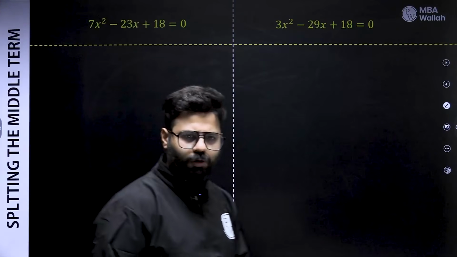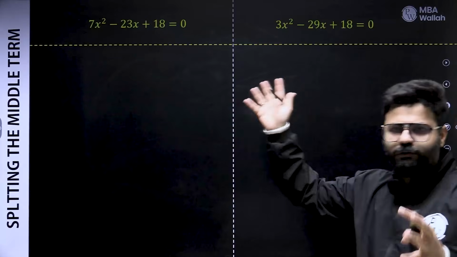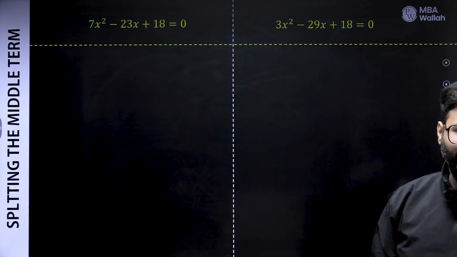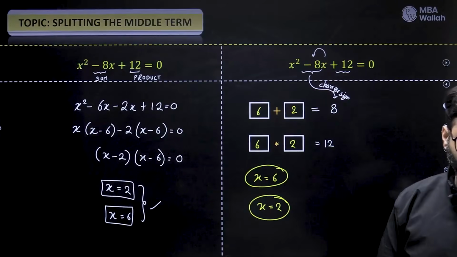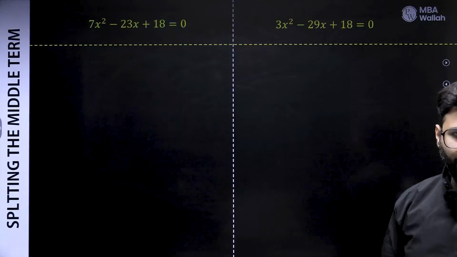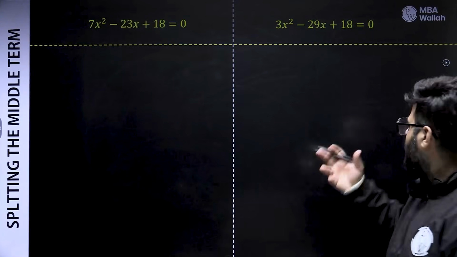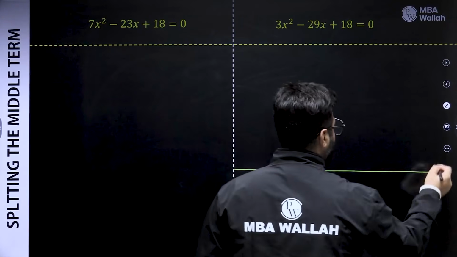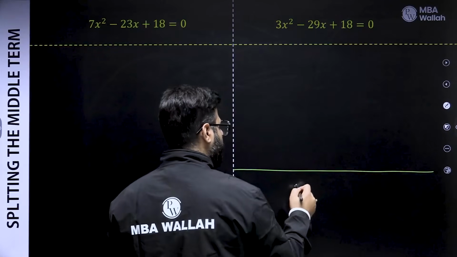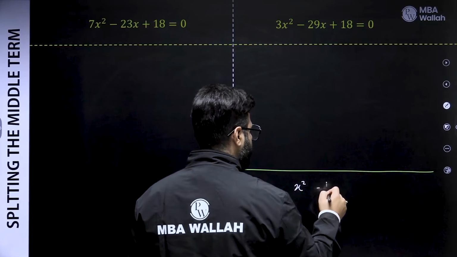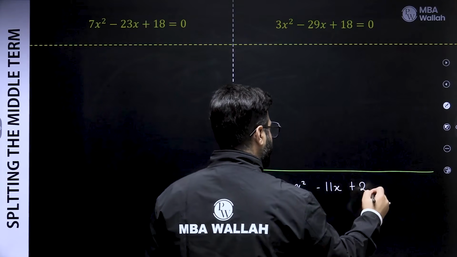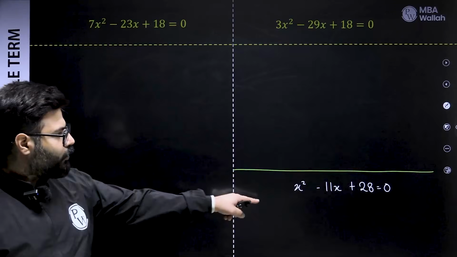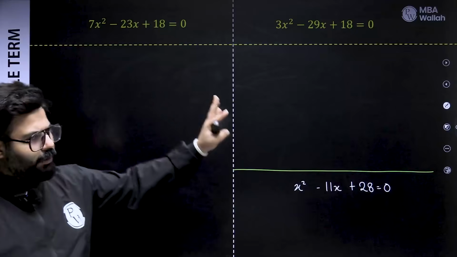Here are two equations, try it on your own. The only thing I've changed is I have added certain coefficients behind x square. Here there was no coefficient behind x square. Now once I add a coefficient behind x square, something changes. We'll try to see that, right? But before going ahead, I would want you to solve this one first, so that we can actually observe what happens. I'm giving you an equation, x square minus 11x plus 28 equals 0. So solve this one first. Then we'll go to that. I'll solve this, you'll solve that.